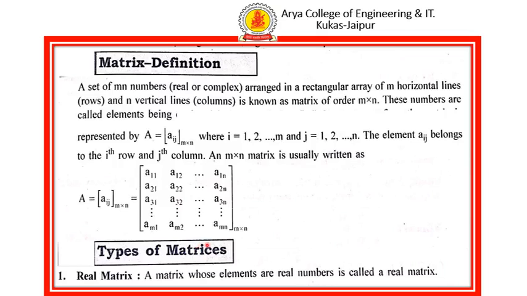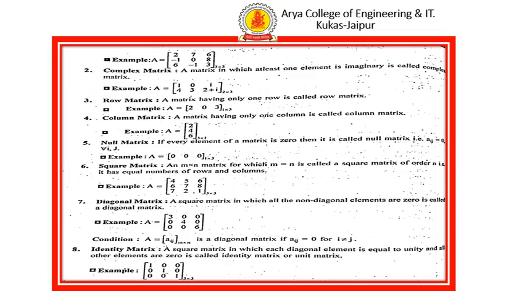Types of matrices. Various types of matrices and their definitions are given below. First, real matrix: a matrix whose elements are all real numbers is called a real matrix. Complex matrix: a matrix in which at least one element is imaginary is called a complex matrix. Row matrix: a matrix having only one row is called a row matrix. Column matrix: a matrix having only one column is called a column matrix. Null matrix: if every element of the matrix is 0.